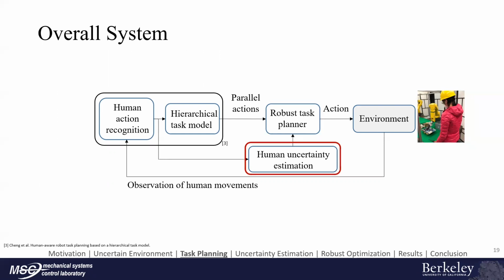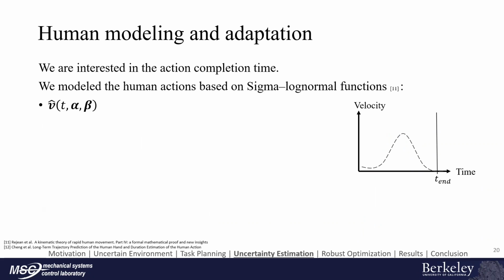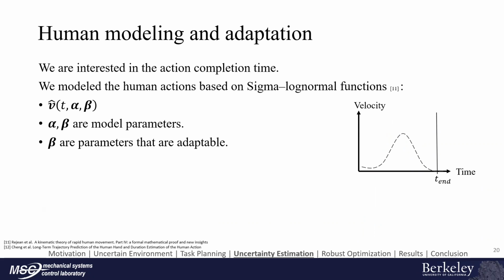Now, let's look at the human action model for uncertainty estimation. We are interested in the action completion time, which is T-end shown in the figure. We model the human action based on sigma-lognormal functions, where alpha and beta are model parameters. Note that beta can be adapted online.